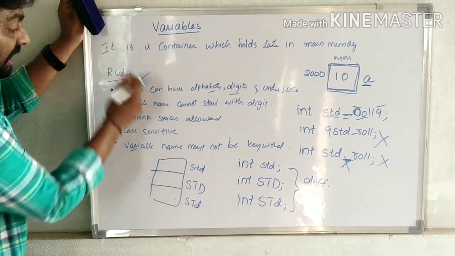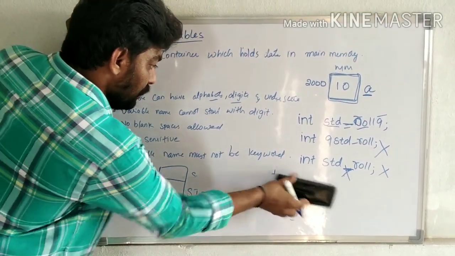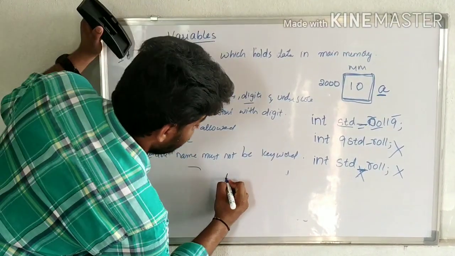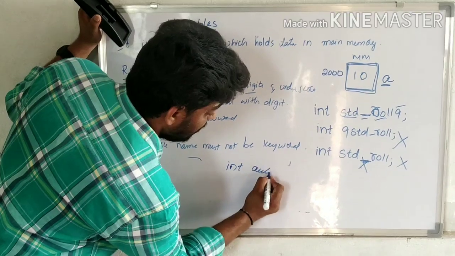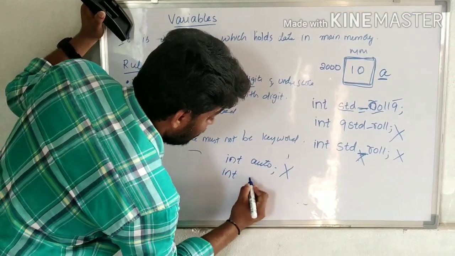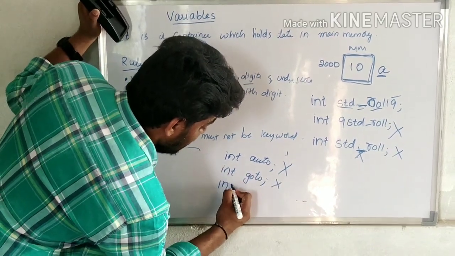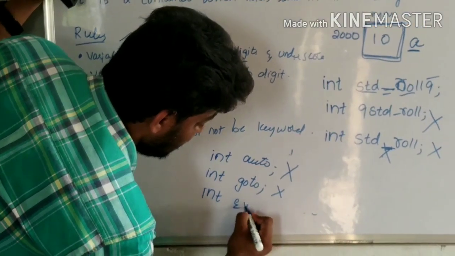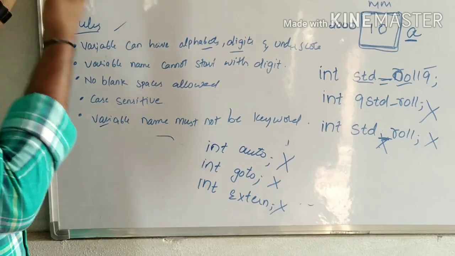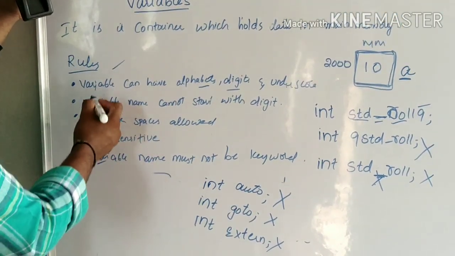Next, a variable name must not be a keyword. A variable name cannot be a keyword. We have 32 keywords. For example, int auto is invalid because auto is a keyword. Int goto is also invalid, as goto is a keyword. Int extern is also invalid, as it is a keyword.